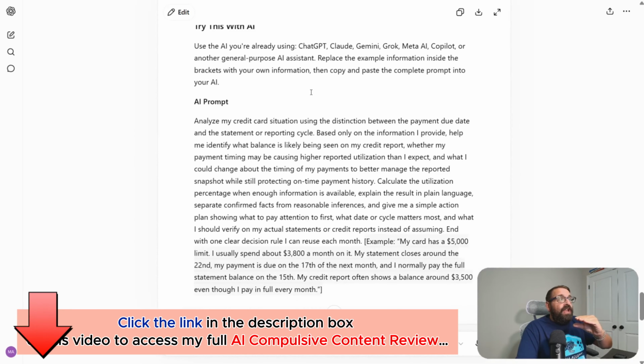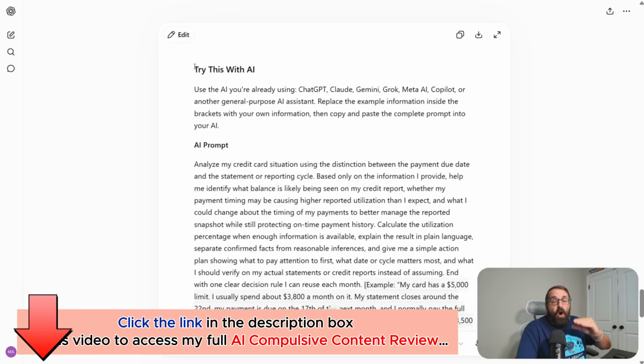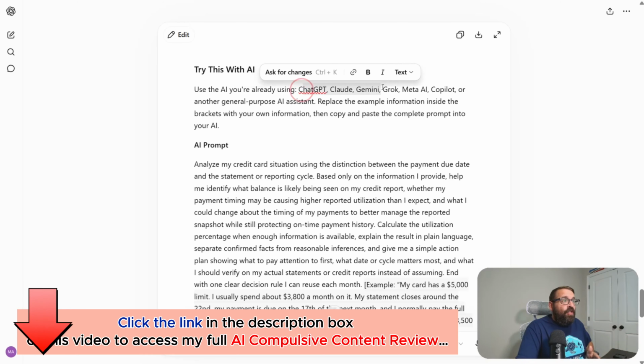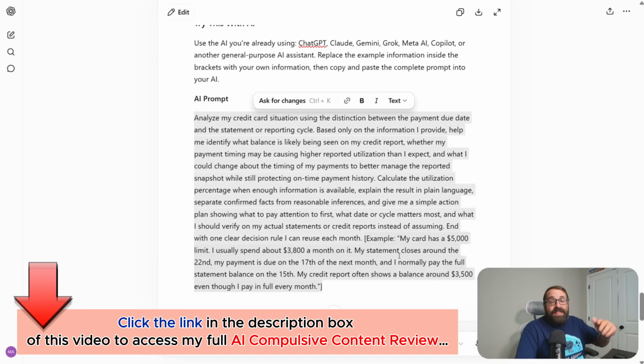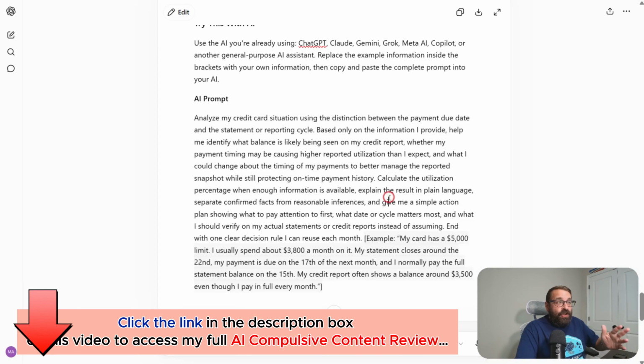Then you're going to create an AI prompt automatically associated with that content, so they'll be able to immediately apply what they just learned. Even if they skip the lesson and put this prompt into any AI, ChatGPT, Claude, Grok, Gemini, Meta AI, Copilot, whatever they want to use, as soon as they paste in the prompt that this system automatically creates, they're going to be like, this guy knows what he's talking about.